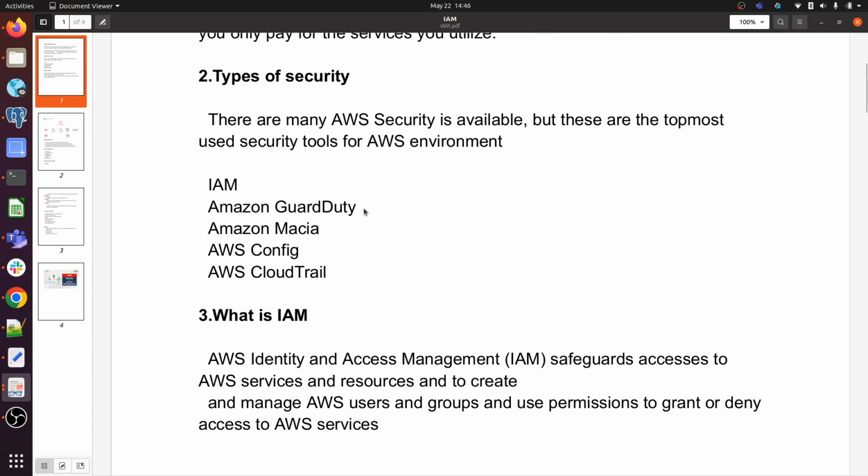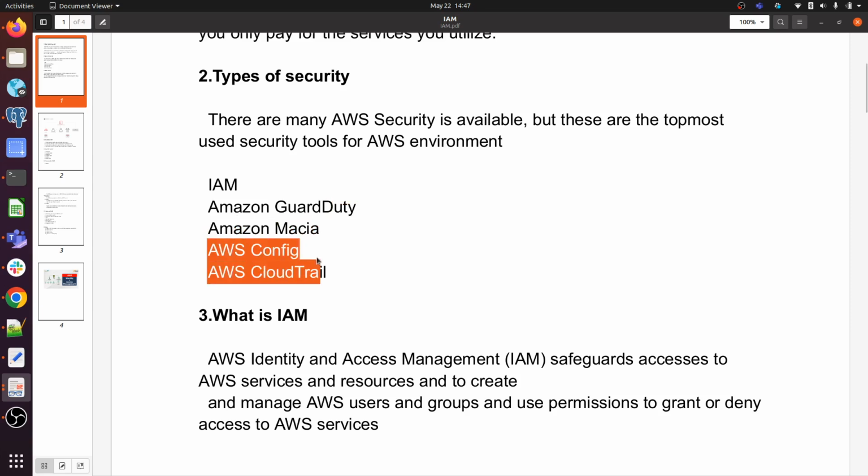Amazon GuardDuty is a threat detection service offered by AWS, where you can monitor whatever threats are occurring in your AWS account. Amazon Macie is also a security service for data, so you can monitor your data using Amazon Macie.